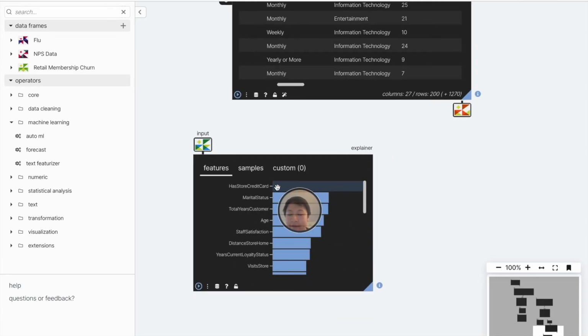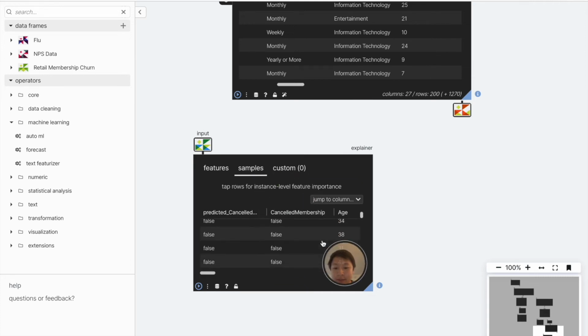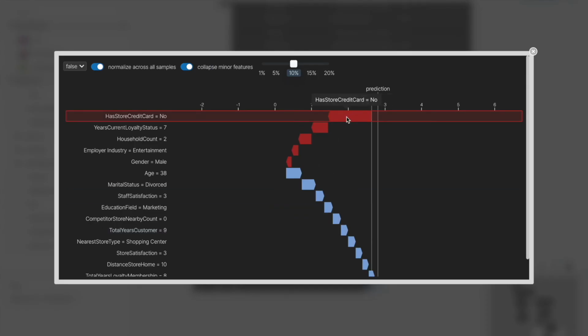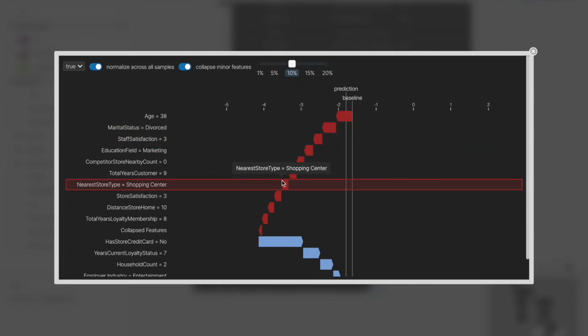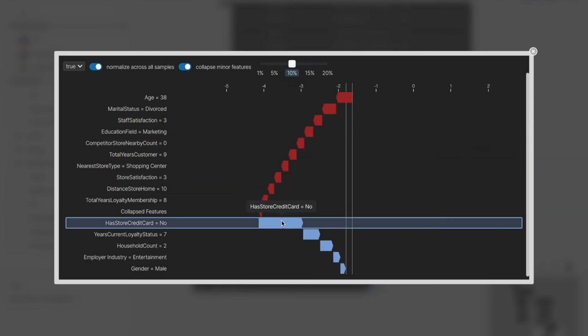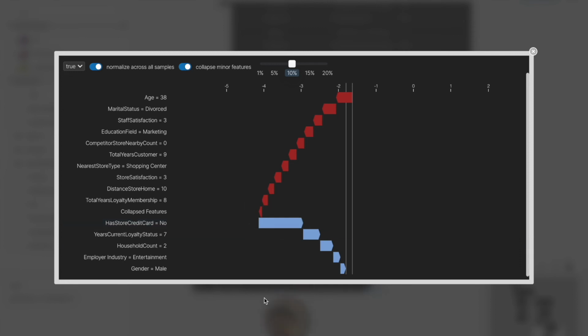We see here that having a store credit card makes you much less likely to churn, and we can take a look at some examples of why someone was not expected to churn. So here we say likelihood to be true. We see that they have some mitigating factors such as being a 38-year-old divorced individual with 9 years as a customer. Even though they don't have a store credit card, they actually have some other positive factors about them.